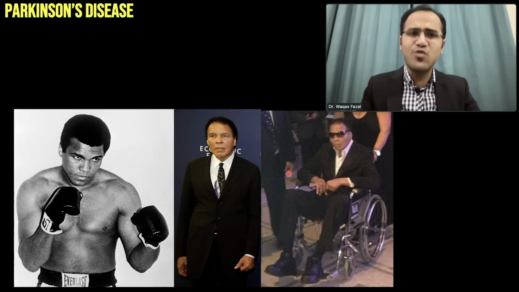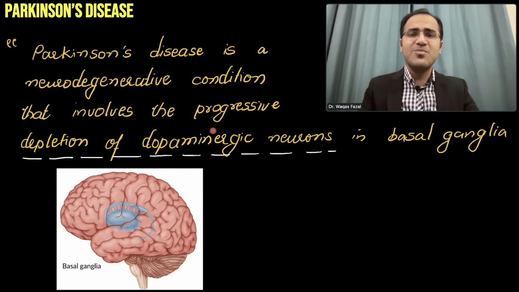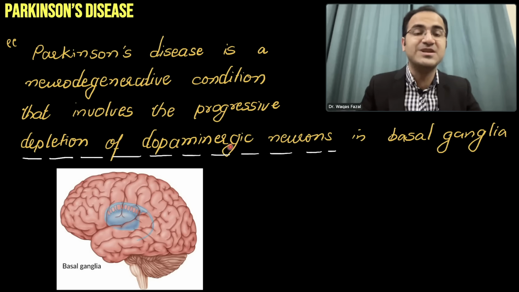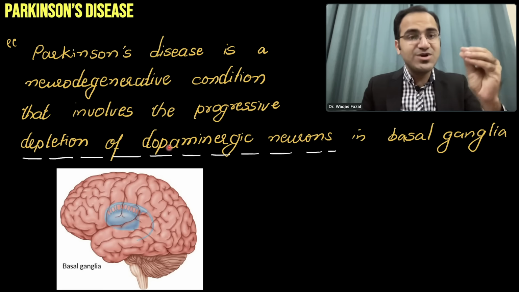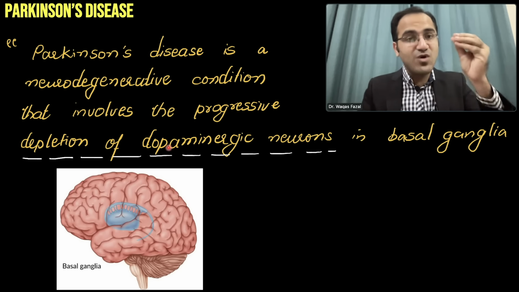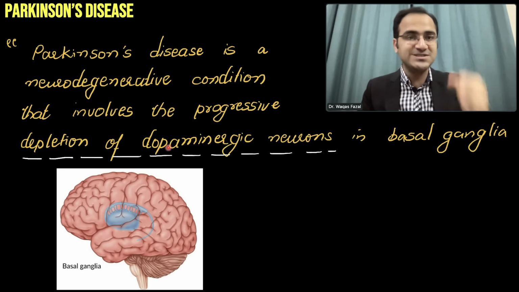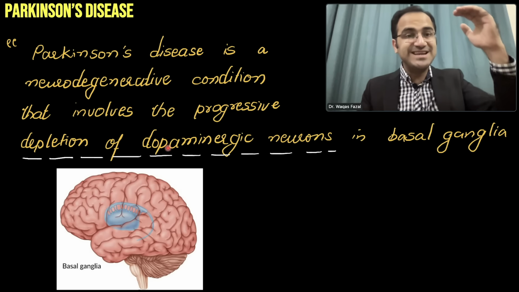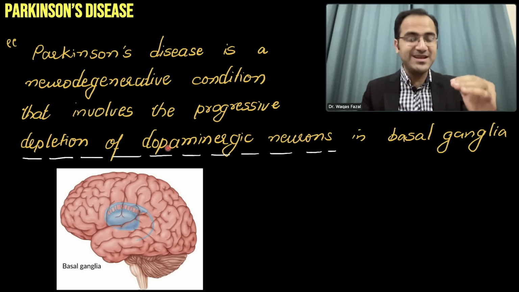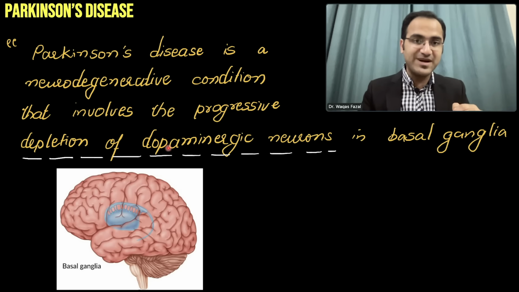Now we'll discuss what is Parkinson's disease. Parkinson's disease is a neurodegenerative condition that involves progressive depletion of dopaminergic neurons in basal ganglia. There is depletion of dopamine. There is loss of dopamine secreting neurons in the brain. When there is less dopamine in the brain, the movements of the body are affected.